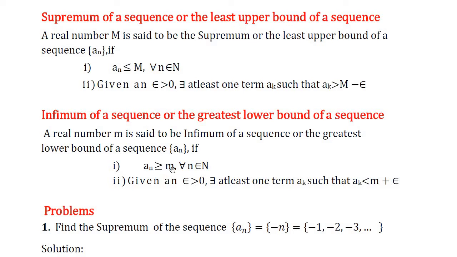Here, the first condition states that small m is the lower bound of the sequence an, and second condition states that any number which is greater than small m is not a lower bound of the sequence an.